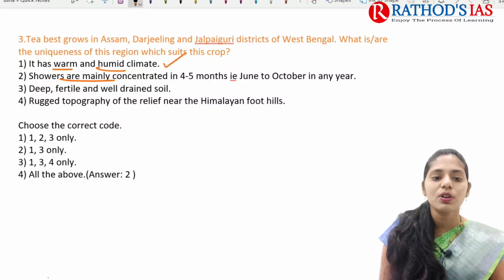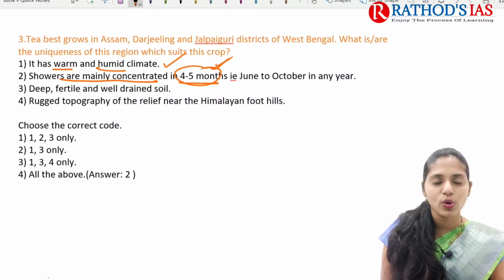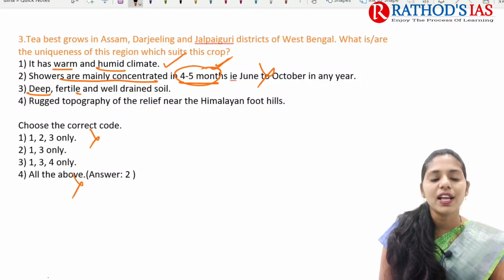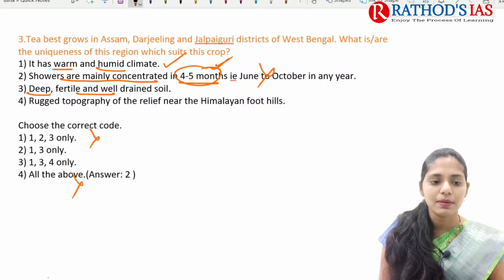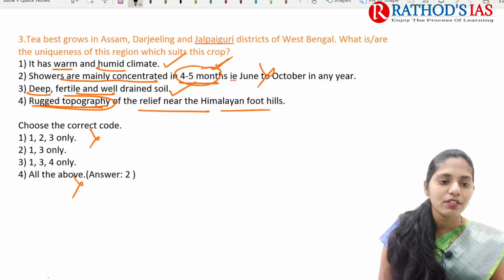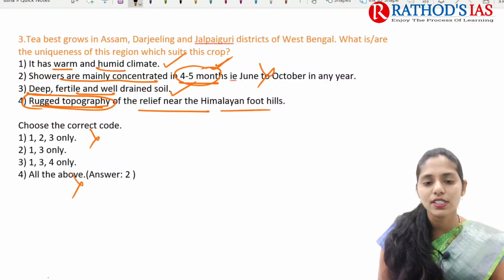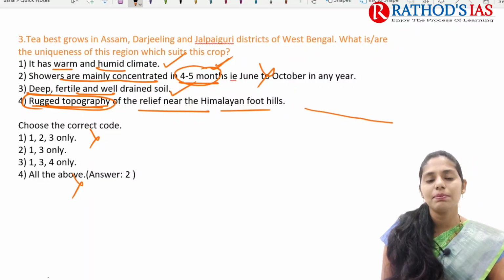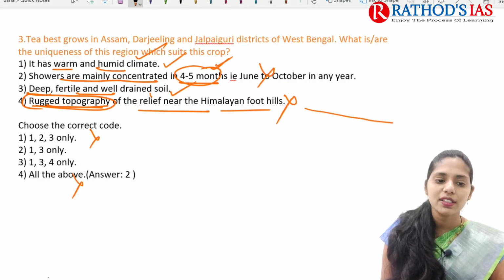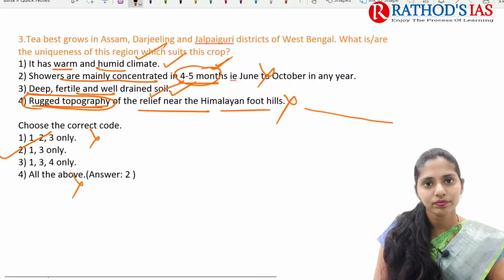And next one is showers are mainly concentrated in 4 to 5 months. But here the rain we can see in almost all the year. Okay, so this statement is incorrect. So you can eliminate the second statement. And this one is deep, fertile and well drained soil. Yes, this statement is absolutely correct. And this one is rugged topography for relief near Himalayan foothills. But this rugged topography is not at all suitable for growing of tea. So we need steep slopes. So here this statement is incorrect. So correct statements are 1 and 3. So correct option here is 2.